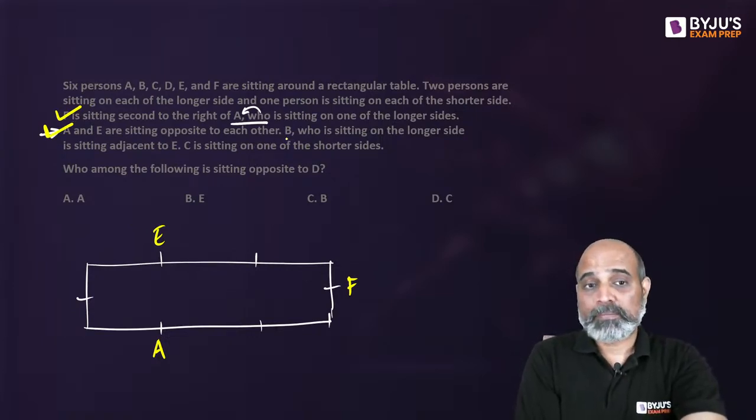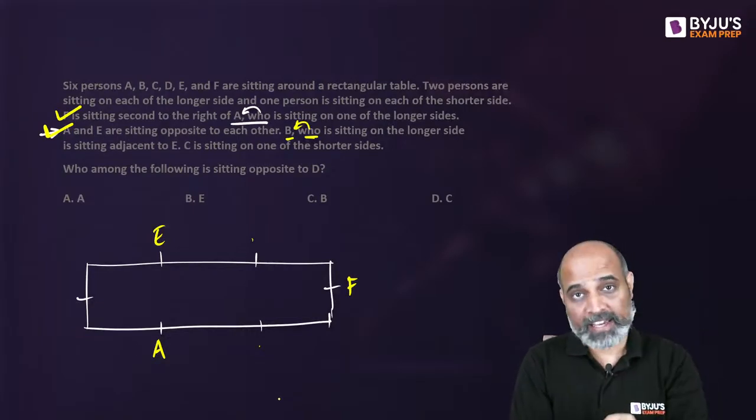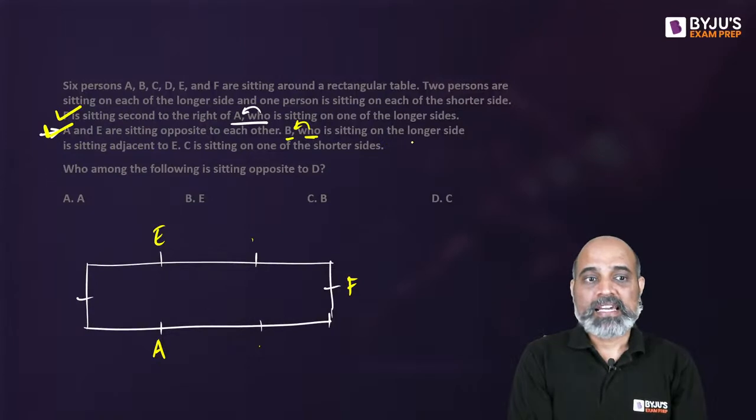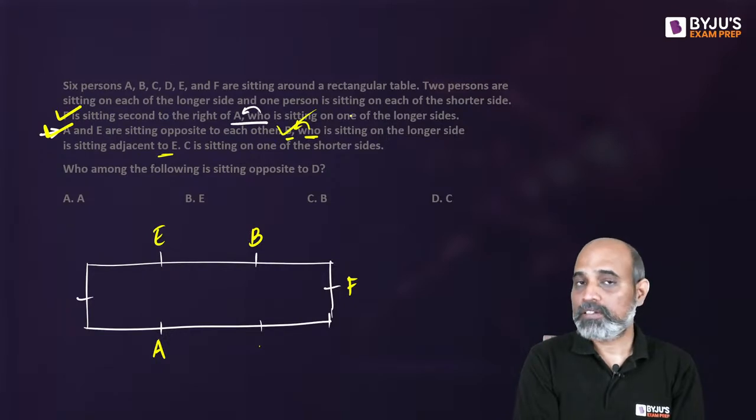The next is B, who is sitting on the longer side. Where is B seated? 2 possibilities. Beside E or beside A, right? B is sitting adjacent to E. So obviously it's seated along with E because it says he is sitting adjacent to E. So that is covered.